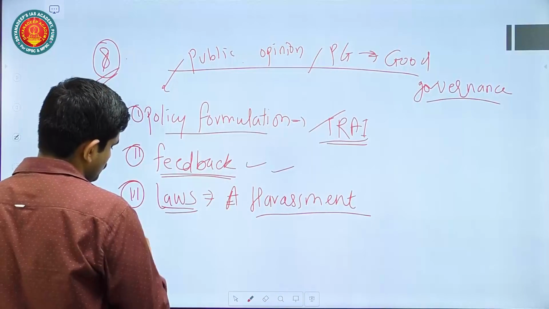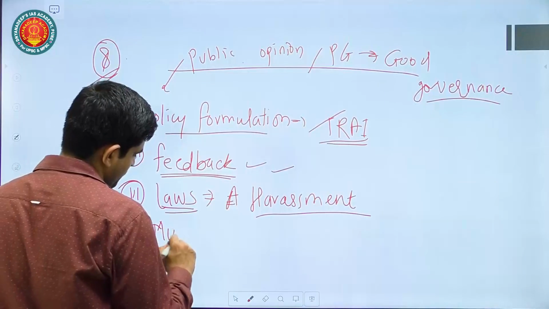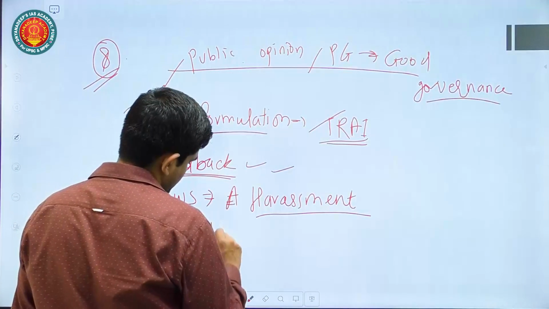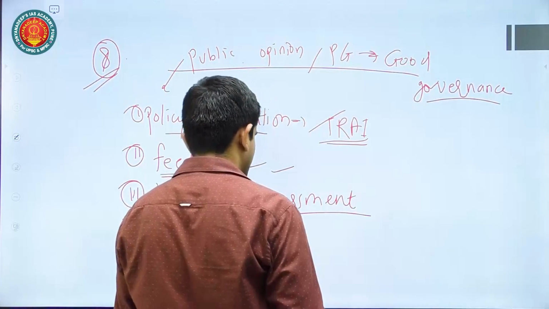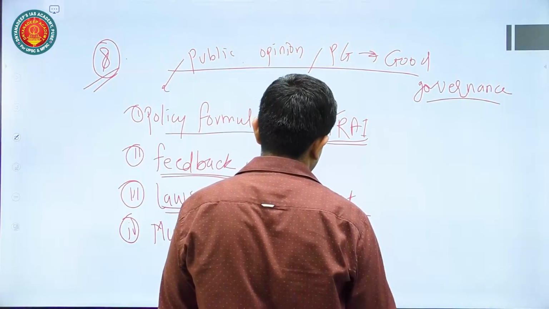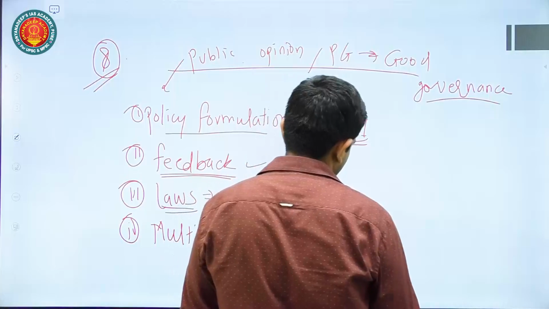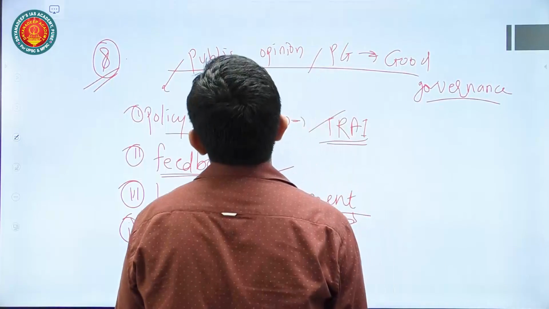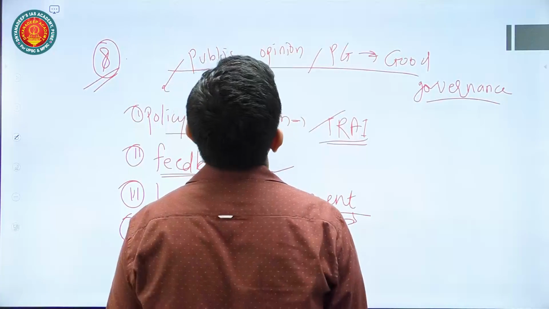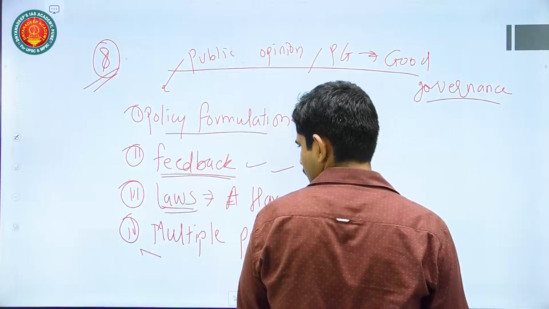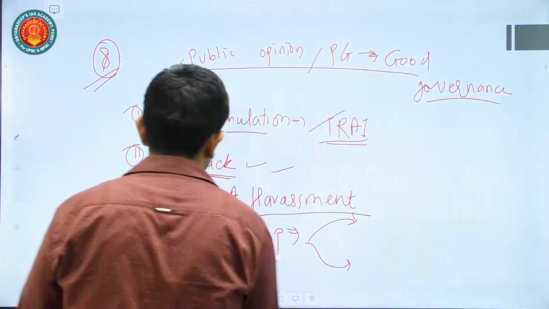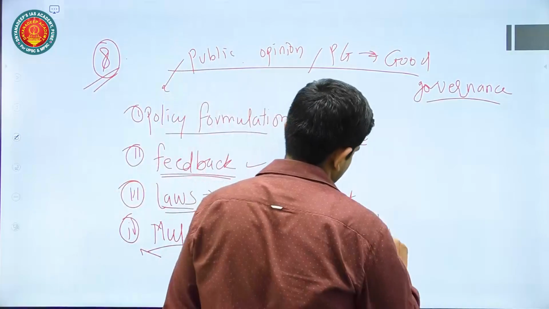Public opinion can also create multiple perspectives in a democracy. Multiple perspectives. So in multiple perspectives, you can say that some of the people might be favoring or opposing multiple perspectives on policies.